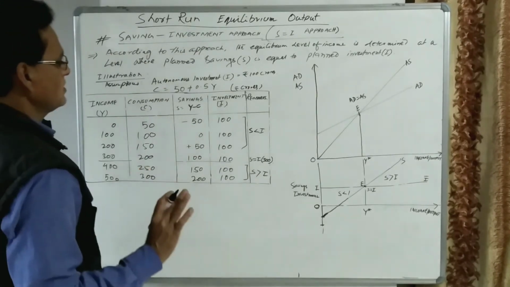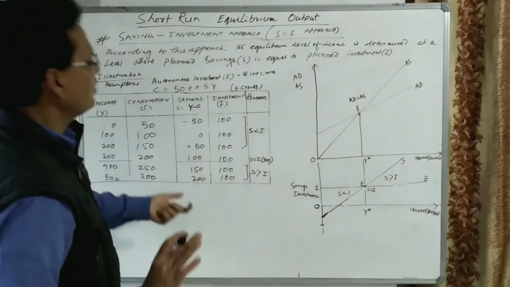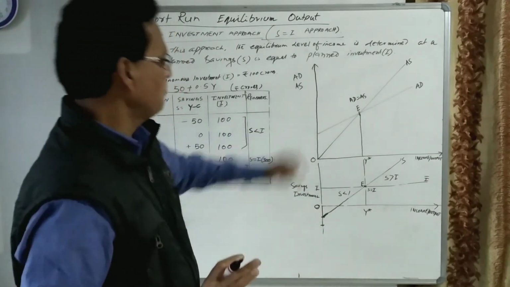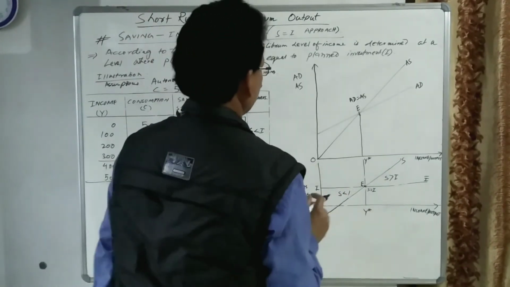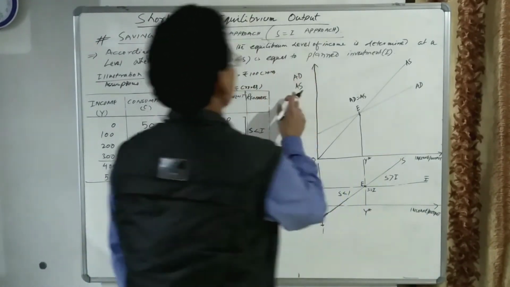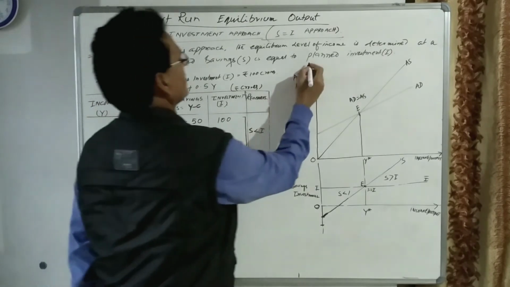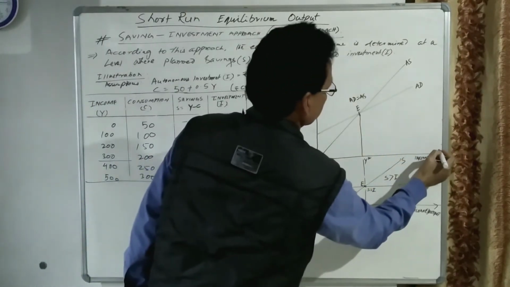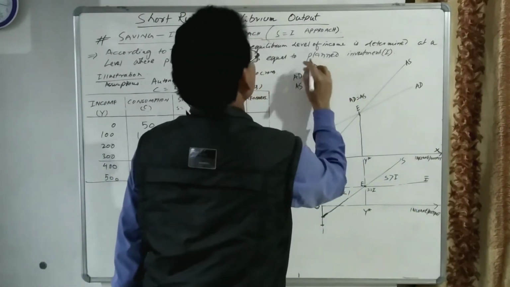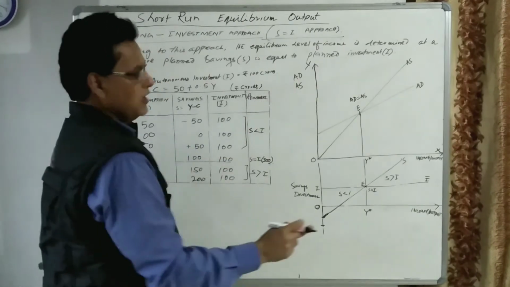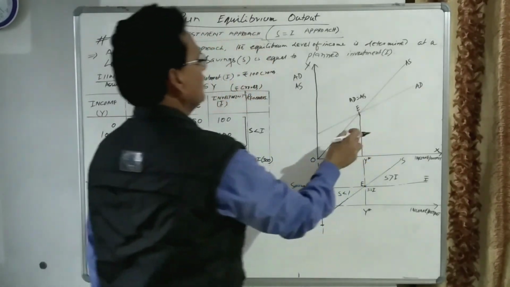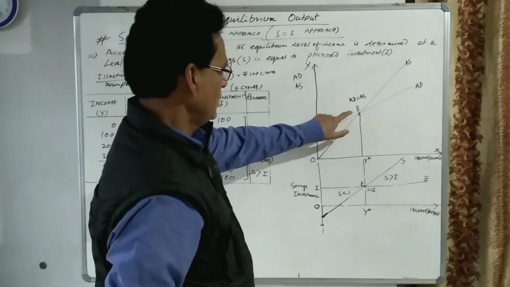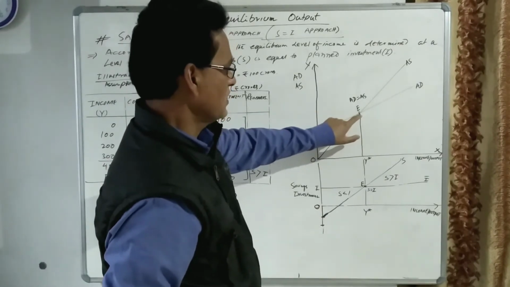This situation can be plotted on graph paper. I have already plotted it just to save our time. So we have taken the y-axis here and the x-axis here. On the y-axis we have plotted aggregate demand and aggregate supply. The upper part of the diagram represents aggregate demand and aggregate supply, both intersecting at E.